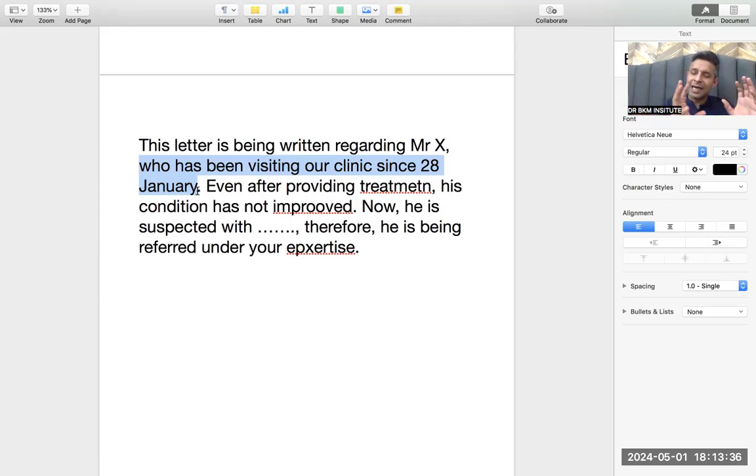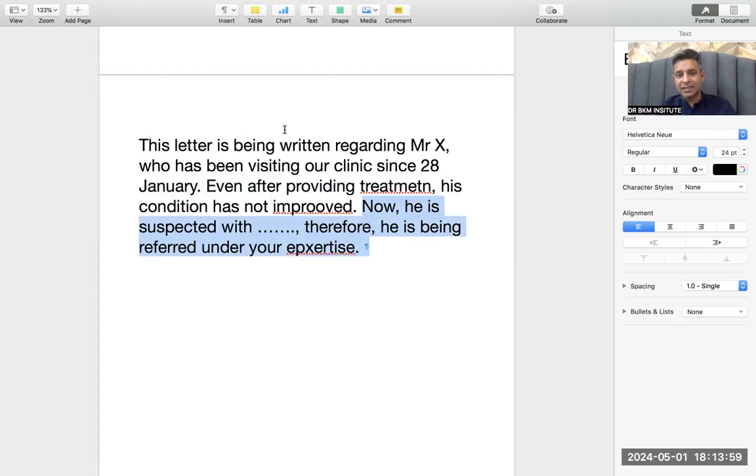Passive voice and these kinds of sentences are known as a very good level of grammar. These are the people who get an A, a score of 450, for writing grammar. Even after providing treatment, his condition has not improved. Now he is suspected with this thing. Therefore, this is the main purpose.